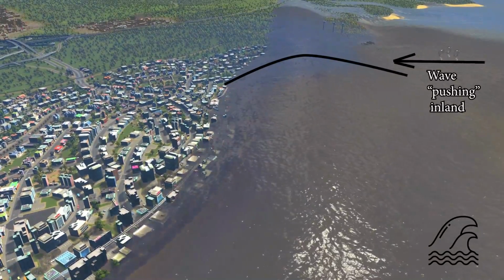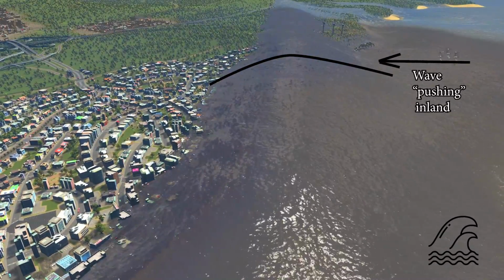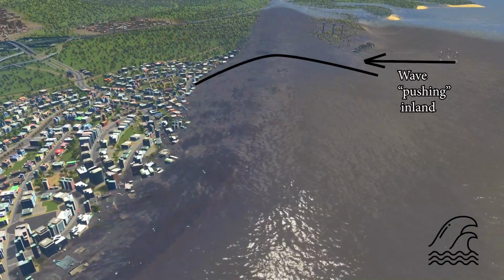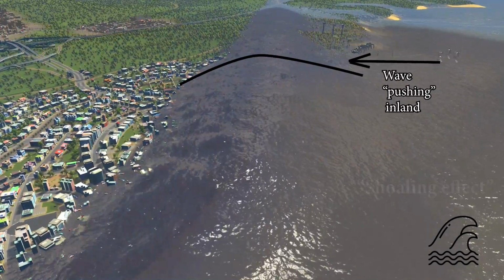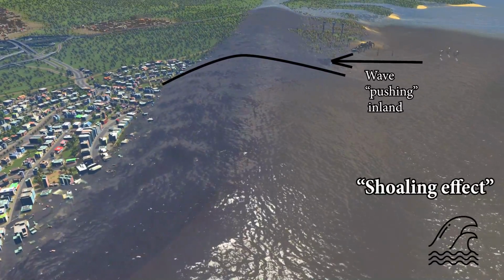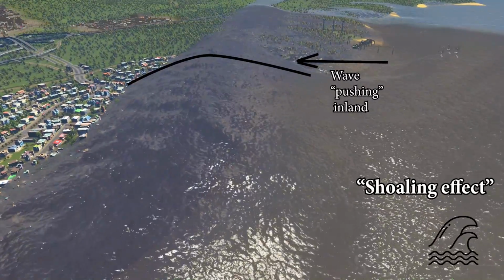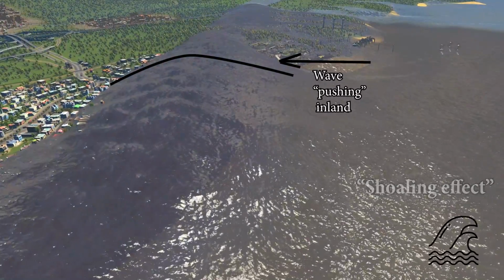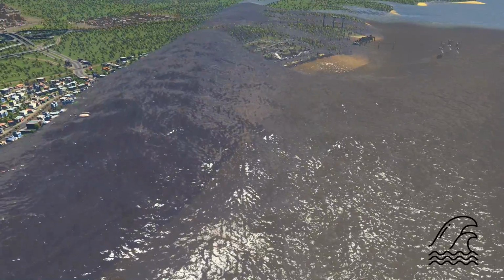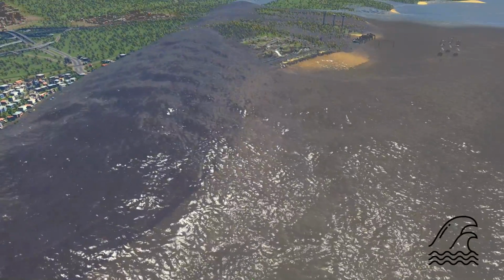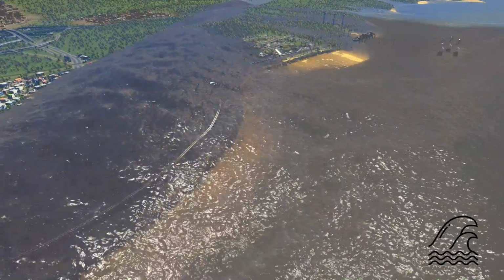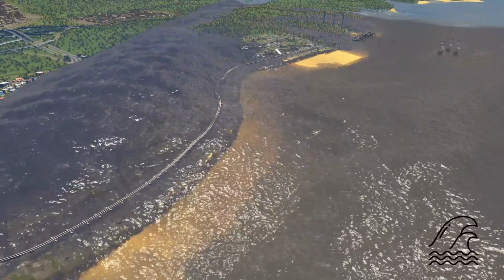The wave goes forward because it has all the energy at the back of the wave pushing even more forward. This is what we know as the shoaling effect, which happens when water is shallower, decreasing the speed of the wave and forcing it to be compressed and rise. Now this wave is massive, and tsunamis are in fact not very high. Their main destructive capacity is not being a giant wave, but the energy they have.